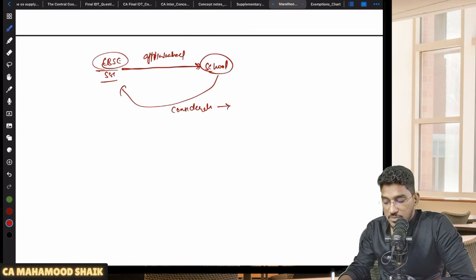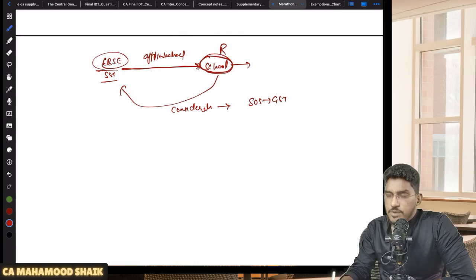No, exemption is not applicable. That is a supply of service. On that, GST will be payable. But they have given exemption in one case: if the recipient, the school which is getting that affiliation service, is under the control of the central government, state government, union territory, local authority, government entity or government authority, then exemption will be there.